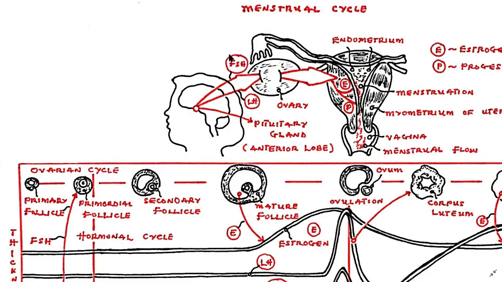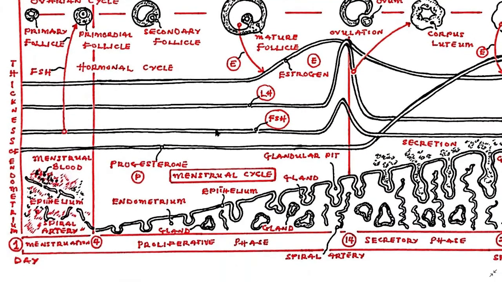These are the follicle stimulating hormone or the FSH and the luteinizing hormone or the LH. During the last few days of the previous cycle and the first several days of the next cycle, these hormones, that is the FSH and LH, together with the estrogen, drive uterine development and stimulate follicular development.